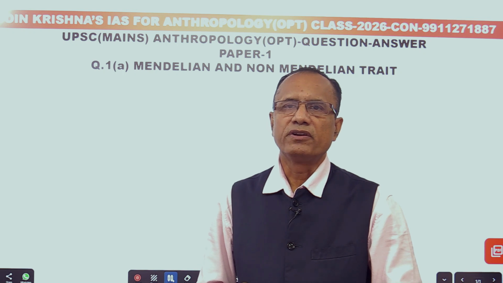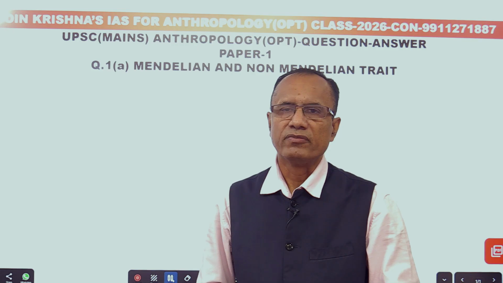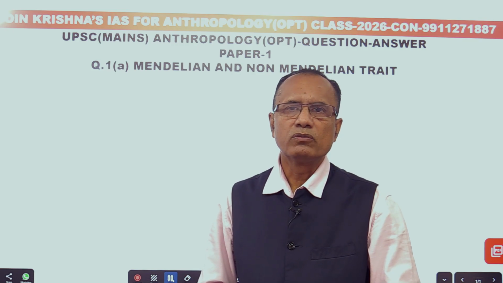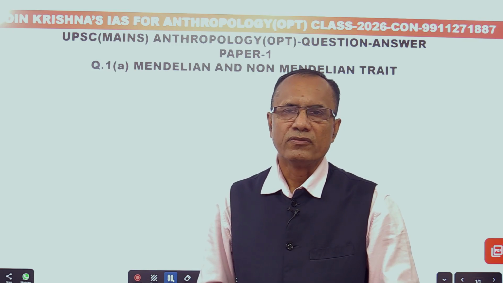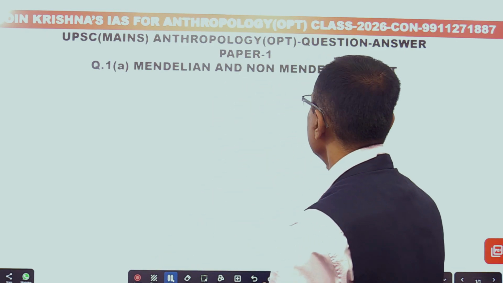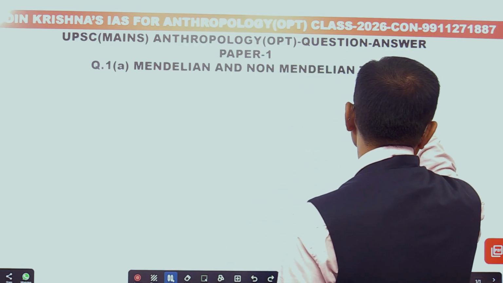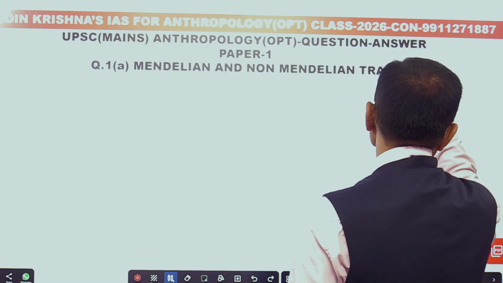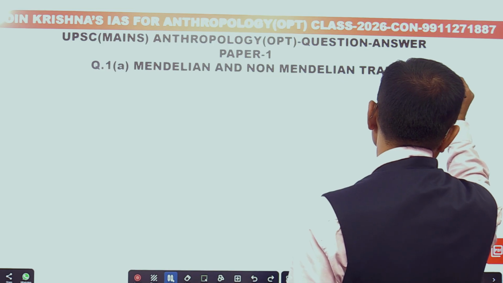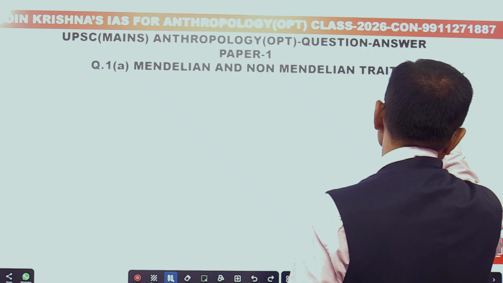So today I have taken an important question from UPSC 2025, from the first paper of anthropology. The question is on Mendelian and non-Mendelian traits, and we have to write short notes on it. You have to write your answer in 150 words.